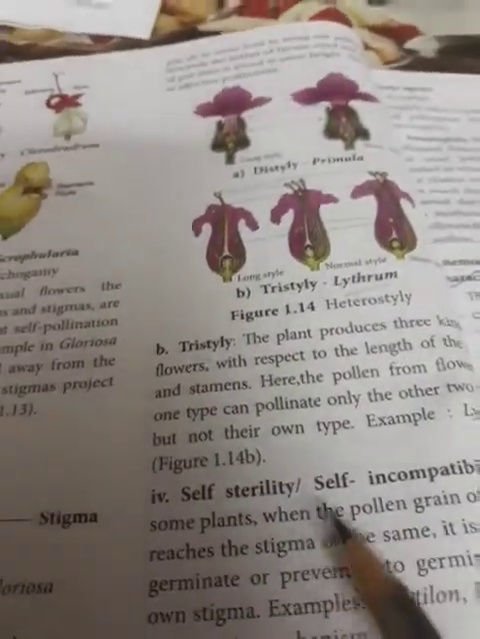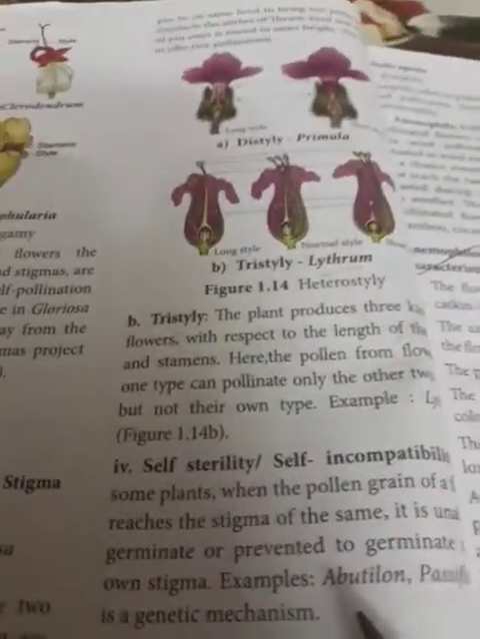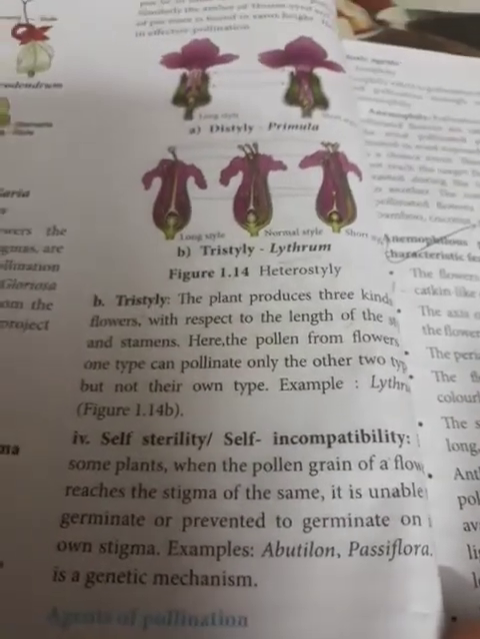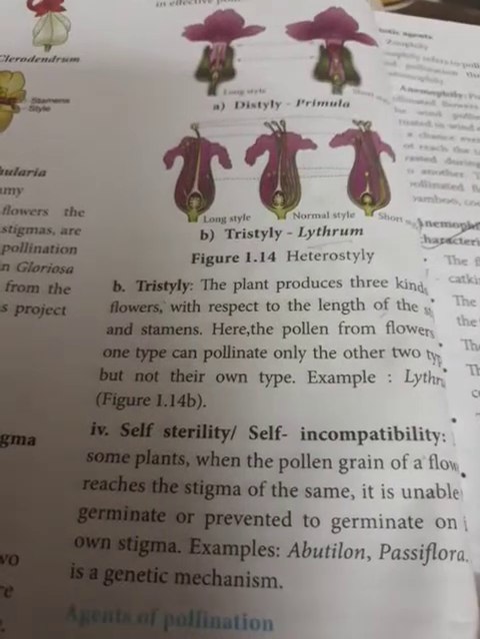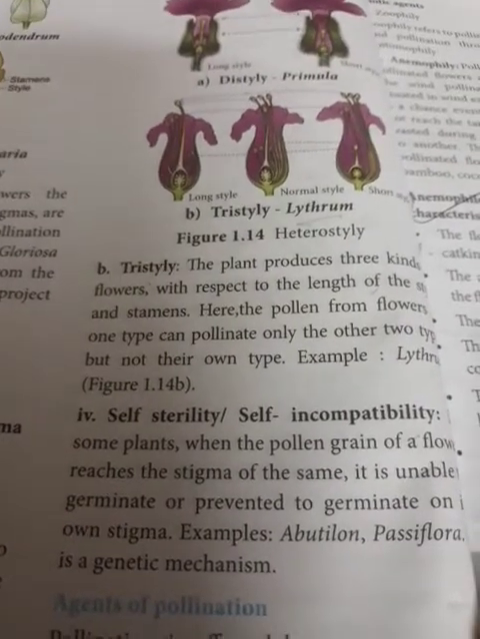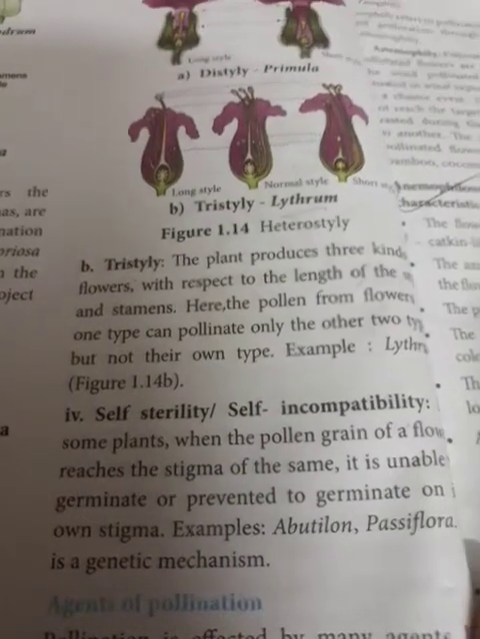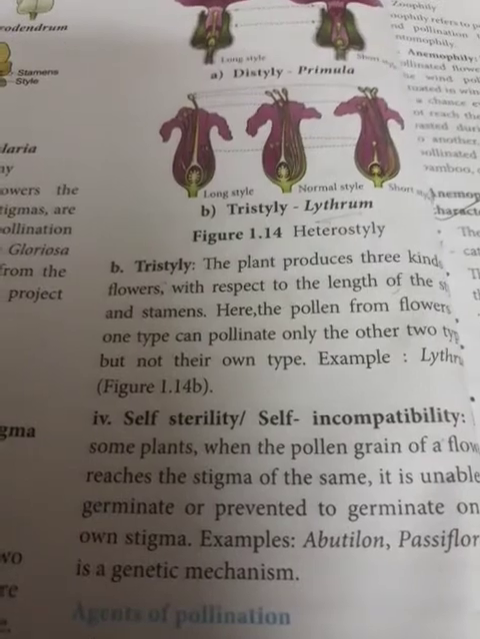Now the last one, self-sterility or self-incompatibility. In some plants, when the pollen grain of a flower reaches the stigma of the same flower, it is unable to germinate or is prevented from germinating on its own stigma, which is called self-incompatibility. Examples, Abutilon, Passiflora, because it is a genetic mechanism.